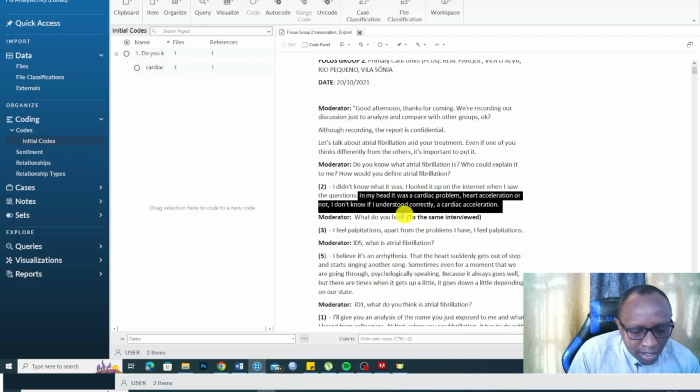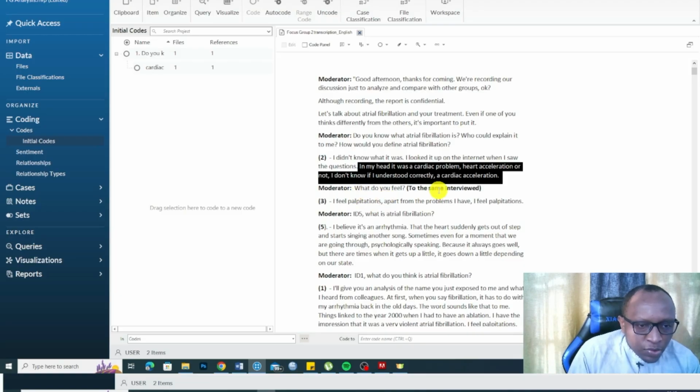Let's see a second code so that you may understand what I'm doing. The moderator asks, what do you feel? I feel palpitations. Apart from problems I have, I feel palpitations. Let's look at this. They continue answering the question, how would you define atrial fibrillation? So what is atrial fibrillation? I believe it's arrhythmia. The heart suddenly gets out of step and starts singing another song.